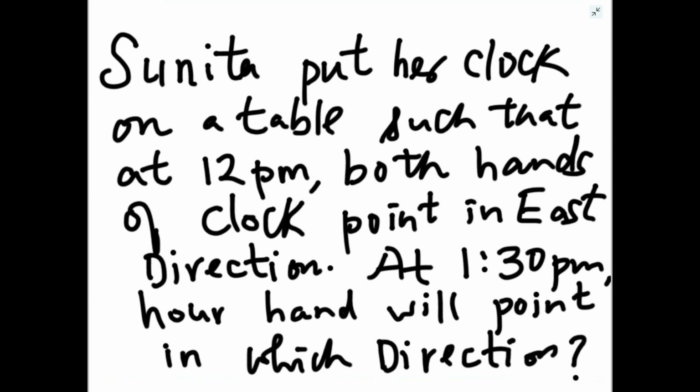So we have to tell the direction at 1:30 p.m. in which our hand will point. I hope the question is clear to you.